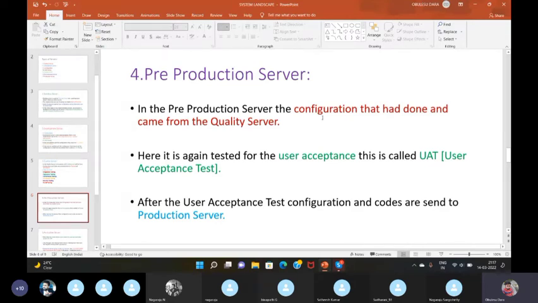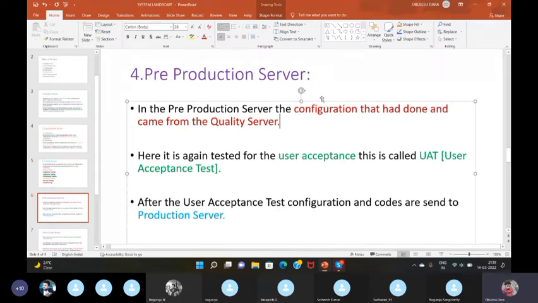After all the quality checking, it will come to the pre-production server. In the pre-production server, we already tested the unit testing in the development server. Why? Because is it working or not? In the pre-production server, we will again test it for the user acceptance.